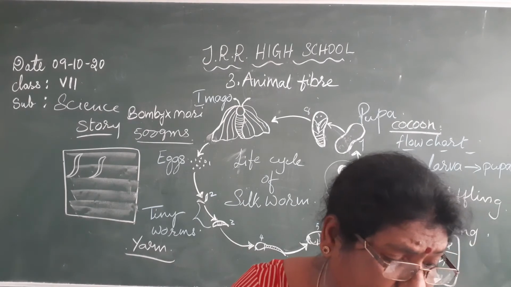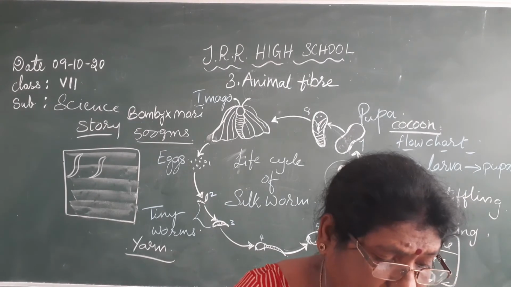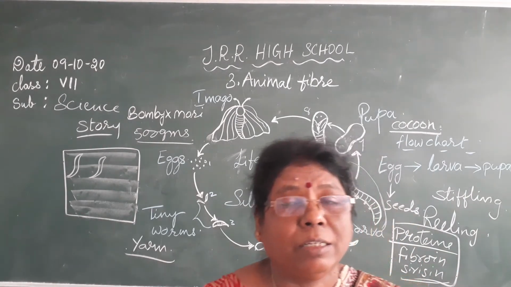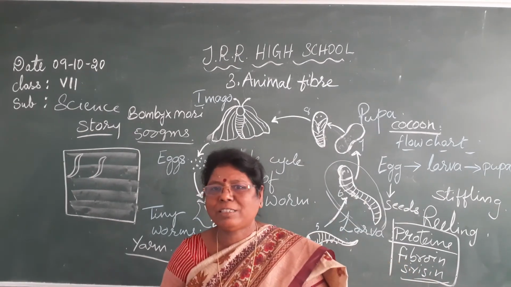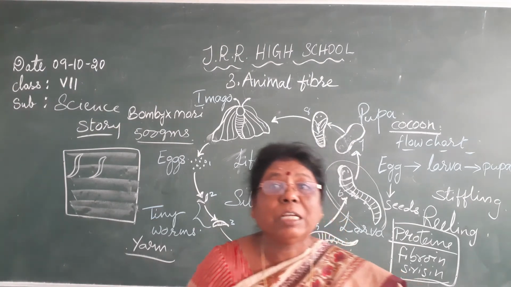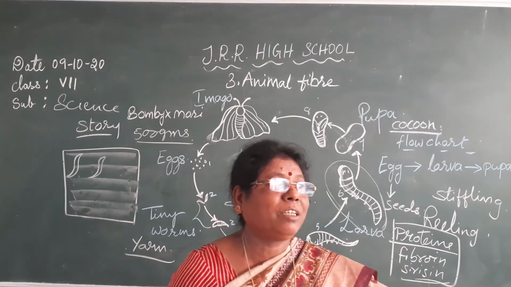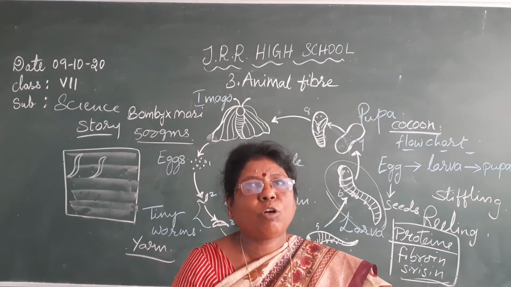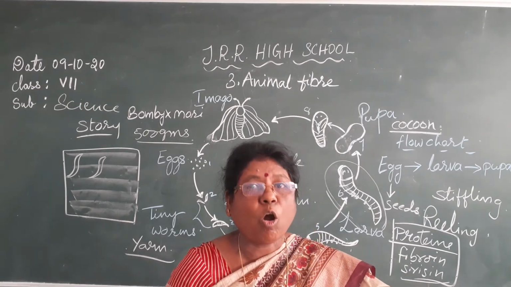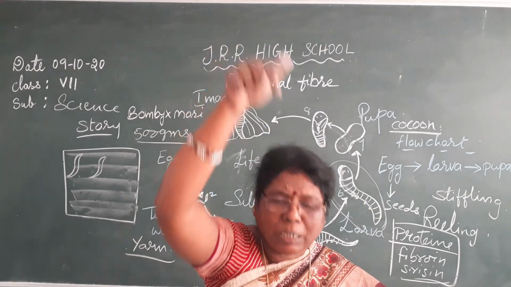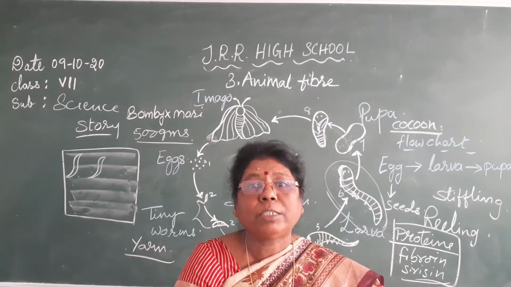So how did it actually begin, the silk in China? Actually, in China this silk was invented, discovered. See, the queen and the king were both sitting and enjoying a sip of hot tea. Suddenly a caterpillar fell in the hot tea.